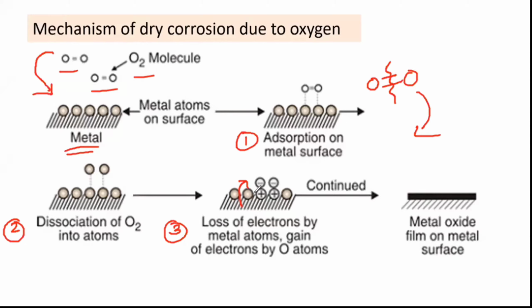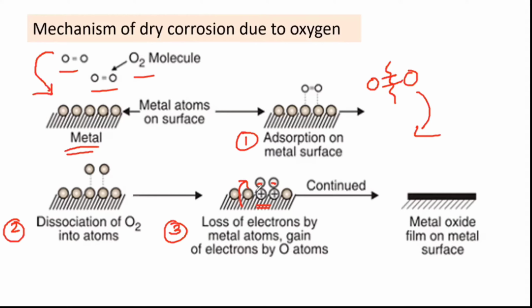Here we have not shown the number of charges in the diagram. It is just a symbolic representation. You can see here the metal atoms are shown as positive particles, and the oxygen is shown as a negative particle. So don't consider it as one charge or two charges. I have just shown the negative charges.